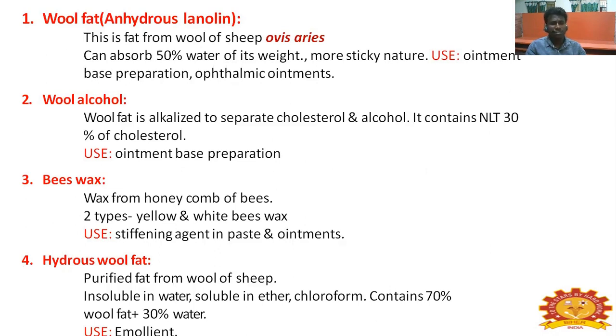Ointment base preparation. Beeswax: wax from the honeycomb of bees, of two types, yellow and white beeswax. It is used as a stiffening agent in pastes and ointments. Hydrous wool fat is the purified fat from the wool of sheep, insoluble in water, soluble in ether and chloroform, containing 70% wool fat plus 30% water. Used as an emollient.